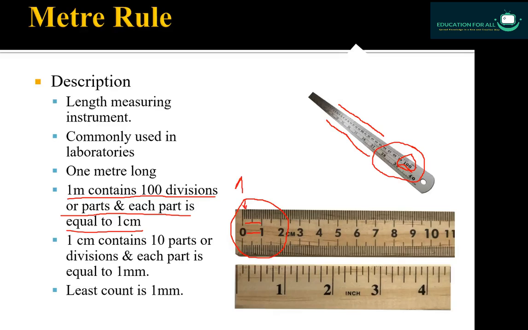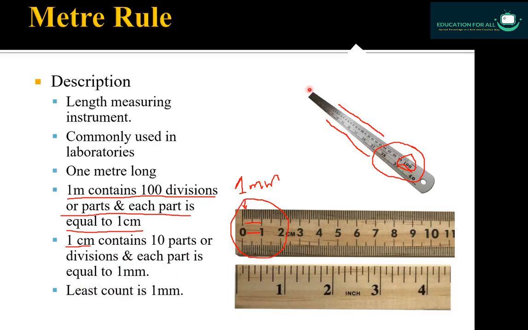1 millimeter, and that is my second last point, that 1 centimeter, that is from 0 to 1 centimeter contains 10 parts. You can see here from 0 to 1 this is 1 centimeter, and 1 centimeter contains 10 parts, and each part is equals to 1 millimeter. This one part is equals to 1 millimeter.